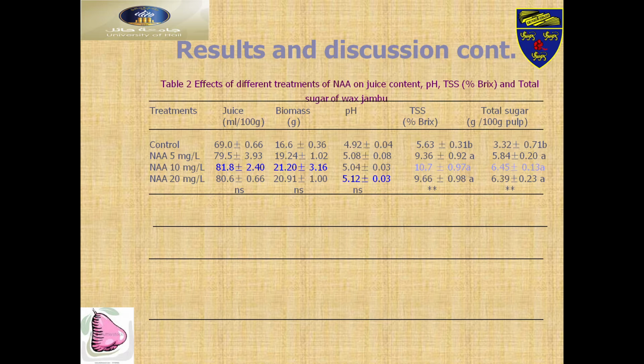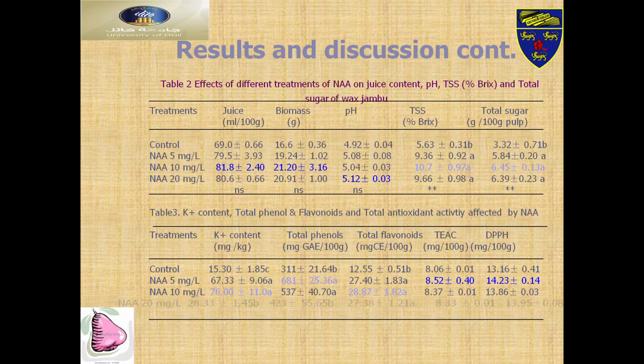This is the effect of different types of NAA. We use the NAA, auxin, and we see the result in NAA. You see biomass content, pH, TSS, total sugar, so higher in different concentrations. And then 10 milligram per liter shows the highest result. And also here you can see potassium content, total phenol, total flavonoid, reactive DPPH. This is the antioxidant. Also very good.